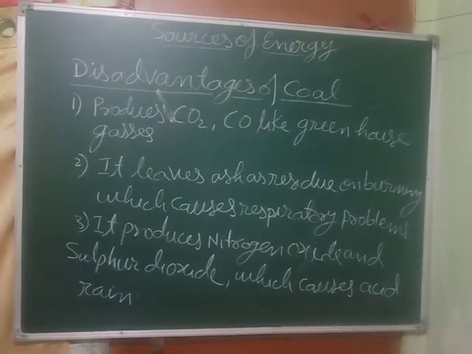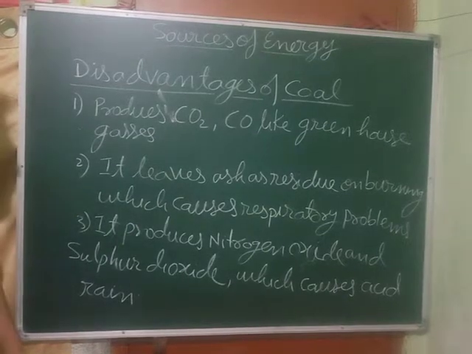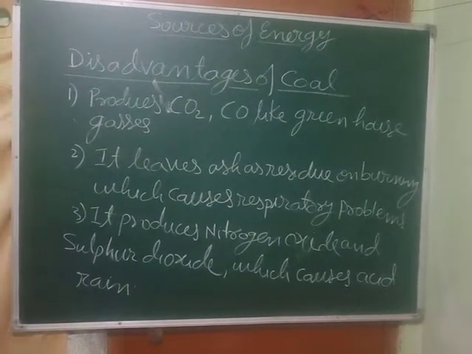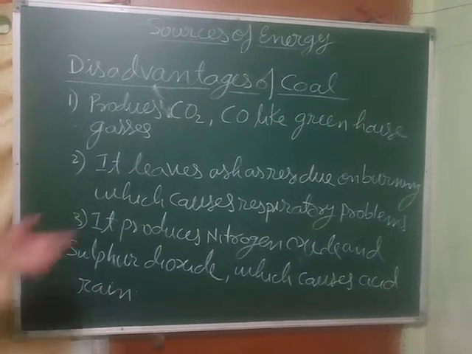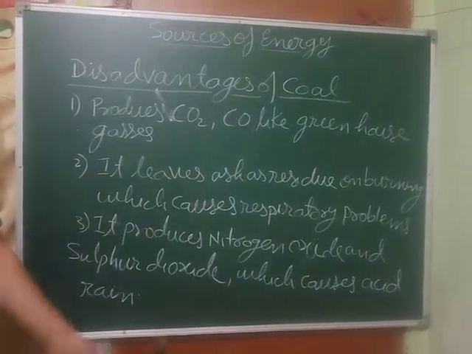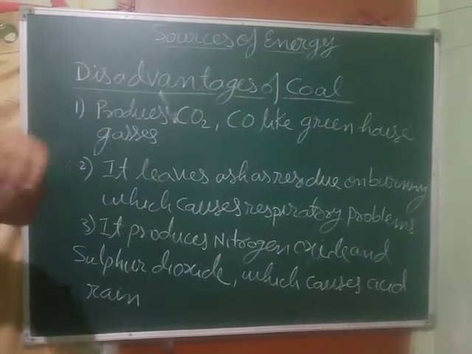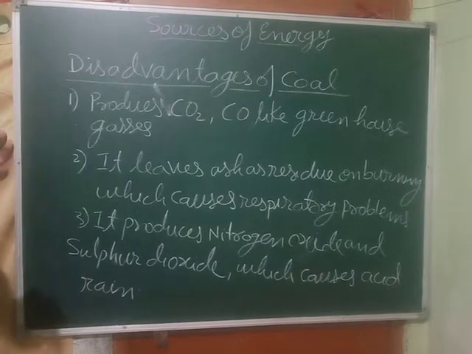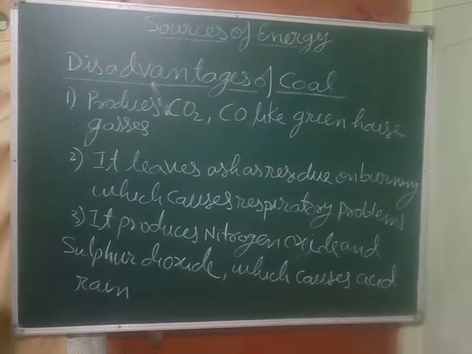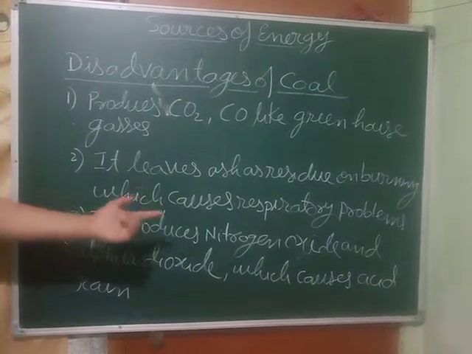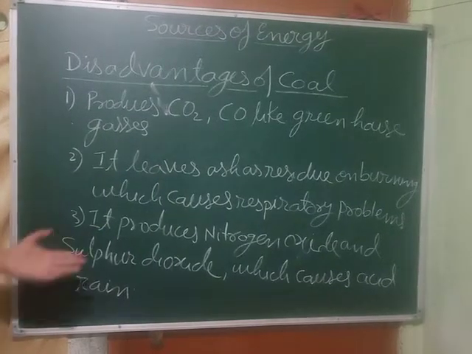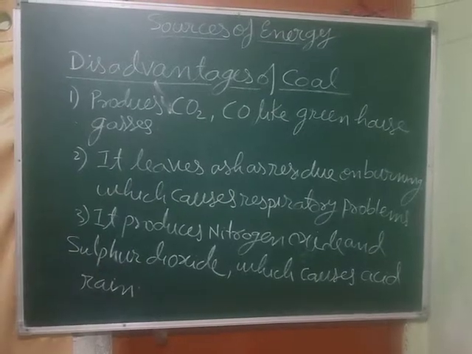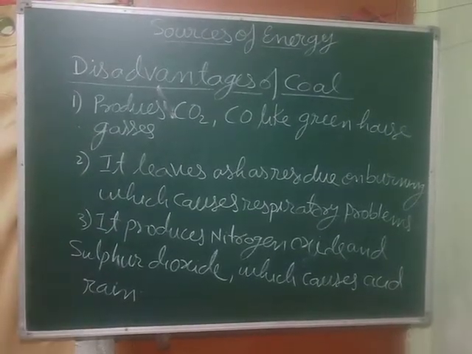The second is that it leaves residue on burning. When coals are burned, ashes are left behind, which cause respiratory problems. These ashes can fly in the air, and one feels choked due to them. Third, it produces nitrogen oxide and sulfur dioxide gases, oxides of nitrogen and sulfur, which cause acid rain.